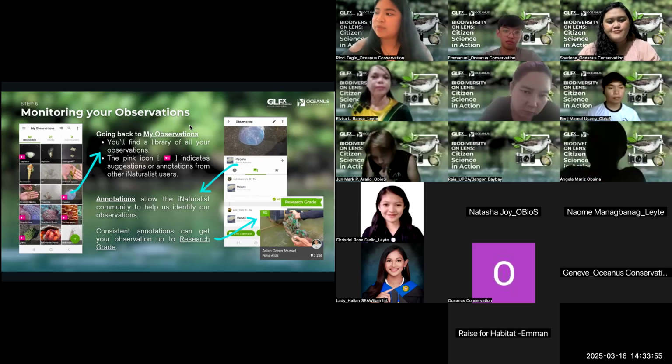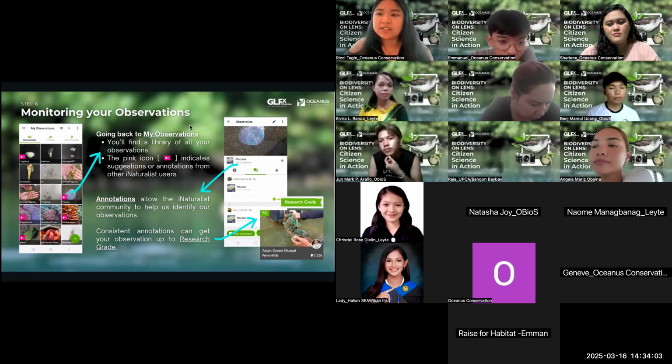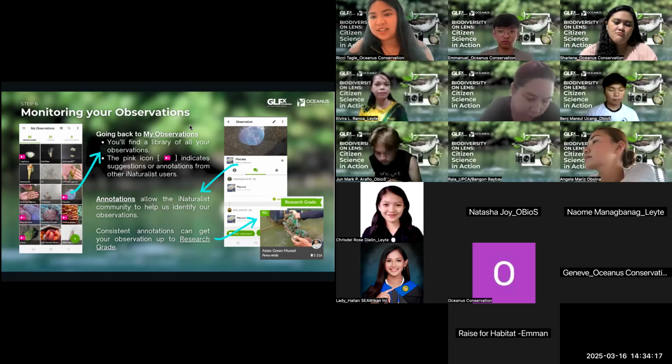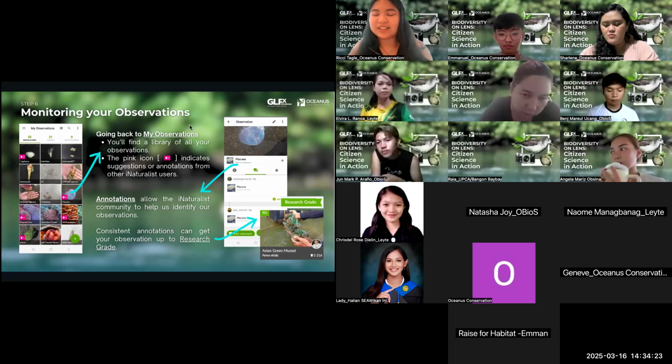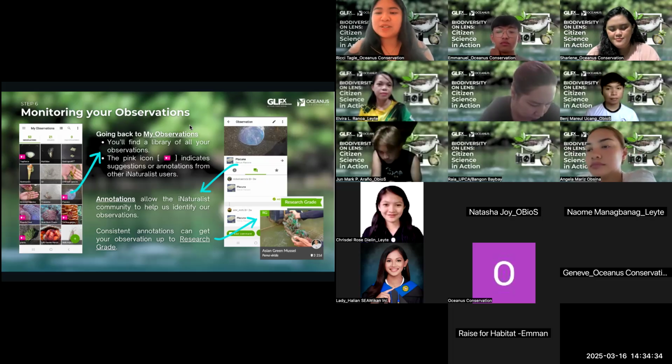But these comments are called annotations. So annotations, there are 3 levels to that sa iNaturalist. Ang pinaka-goal natin is that we get research grade. That's if you have 3 different people commenting on your post and saying that this is the species and they all agree, all 3 of them agree, then it can be classified as research grade. Pero okay lang halimbawa na wala talaga nagko-comment sa submissions mo, there's nothing we can do about that, and that's okay. That's not part of the criteria. But we do appreciate seeing users who would try to at least put in a suggestion of what they think it is based off their research.